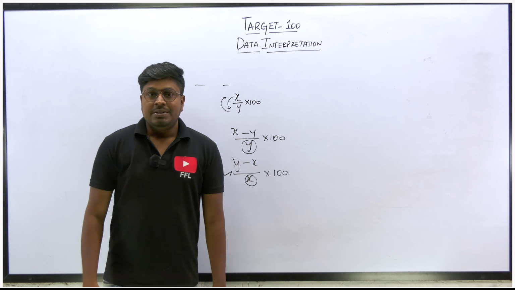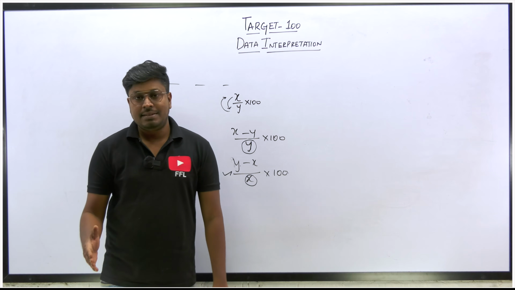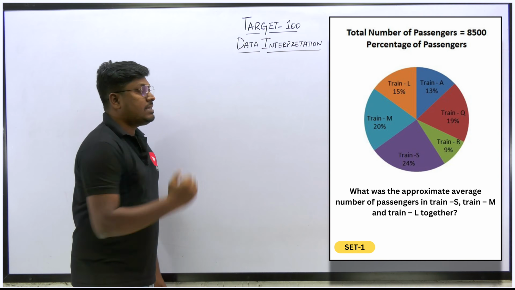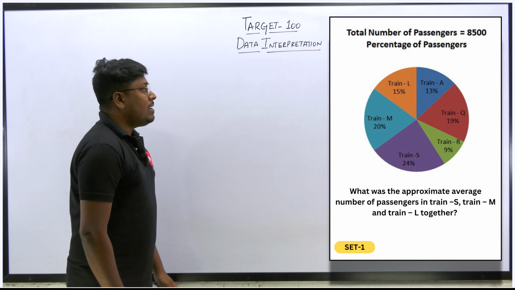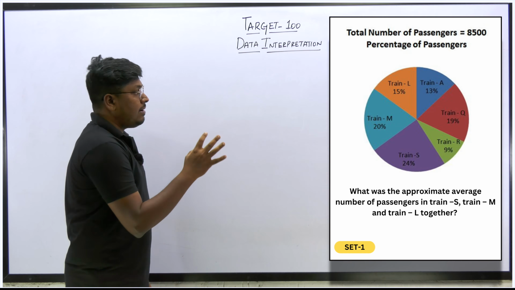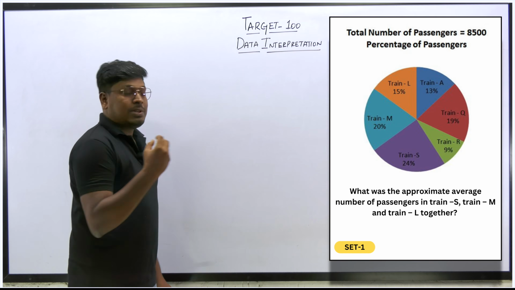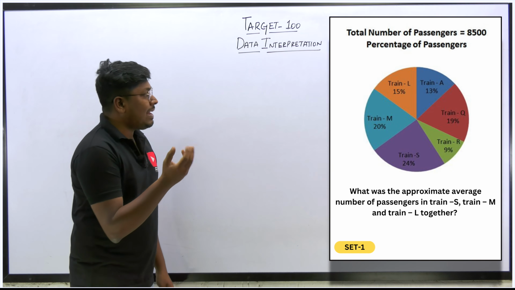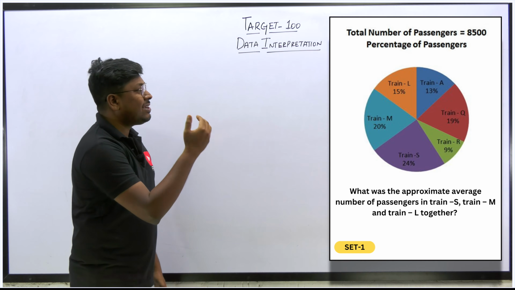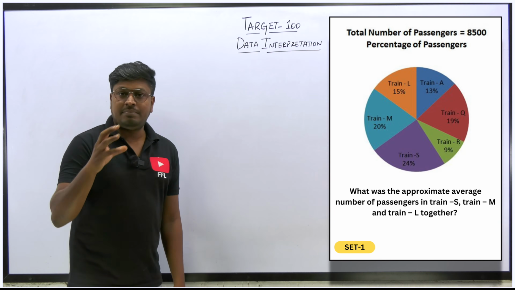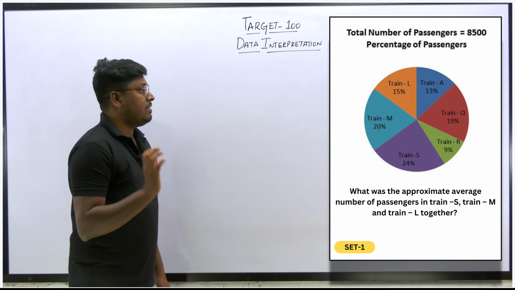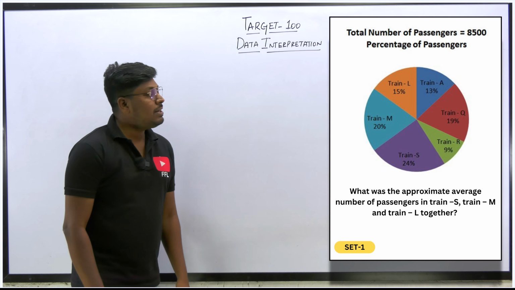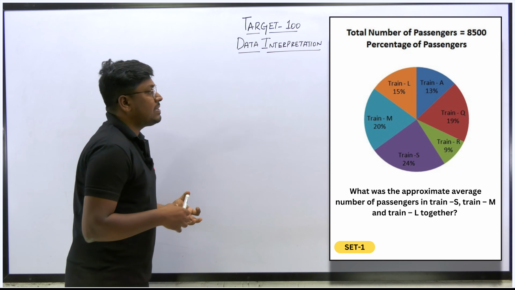So friends, now let me move on to the sets on Target-100 that are based on data interpretation. The first set of data interpretation. Here they have given a chart: train L 15%. The total number of passengers has been given, that is 8,500. Out of this total 8,500, there are trains L, A, Q, R, S and M. The passenger values are not directly given, they have given percentage values. Easy chart. So let me move on to the first question.